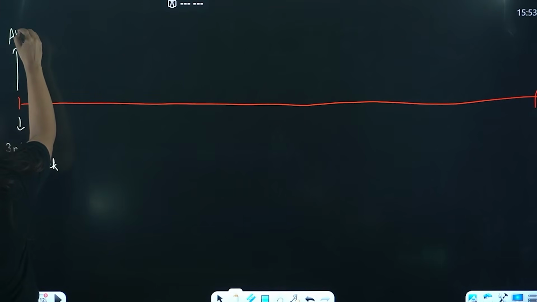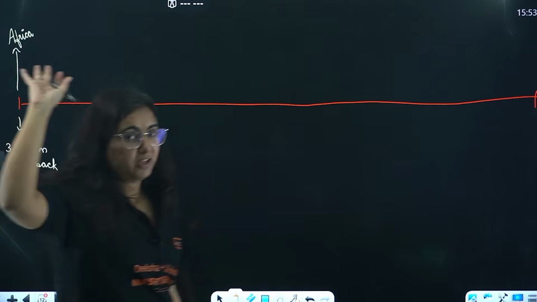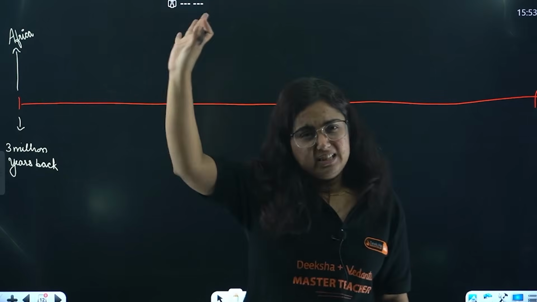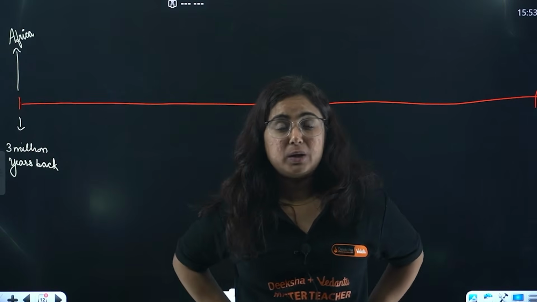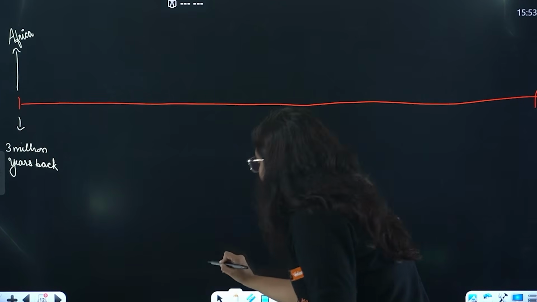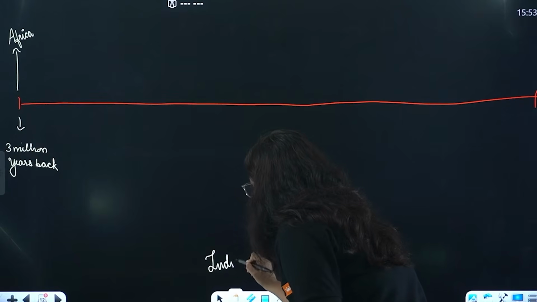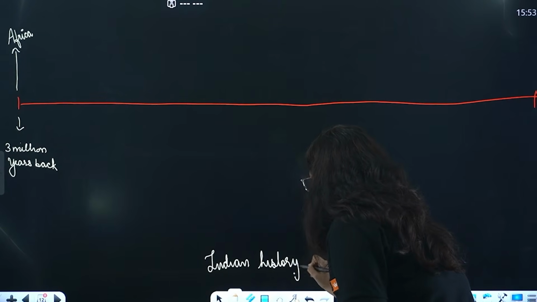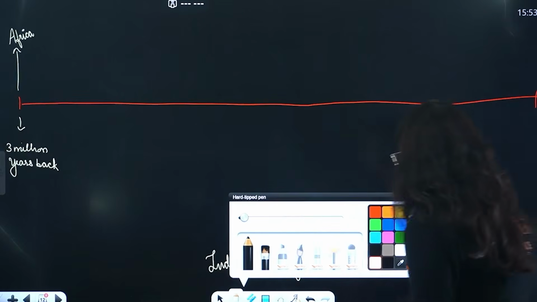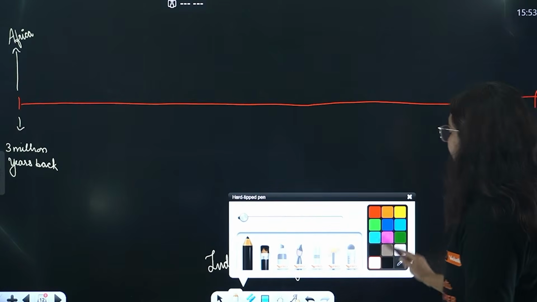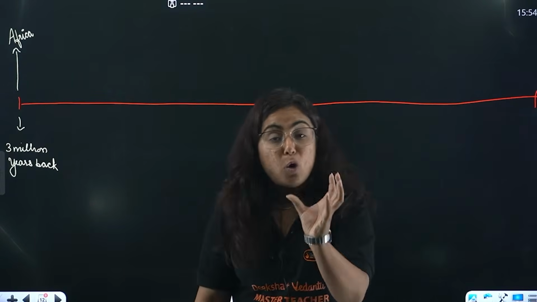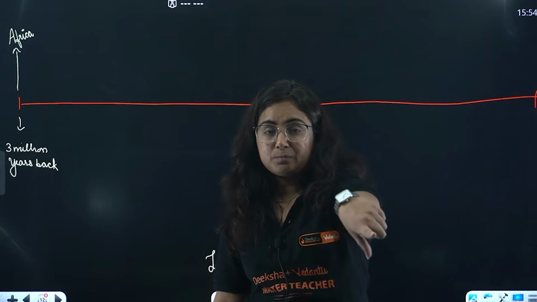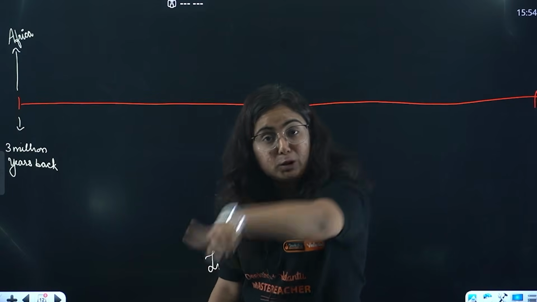But now, we can't go to Africa and study the history of India. What I am telling you right now is about Indian history. So we divided Indian history on the basis of the different types of stone tools that humans made, the humans who came to India.